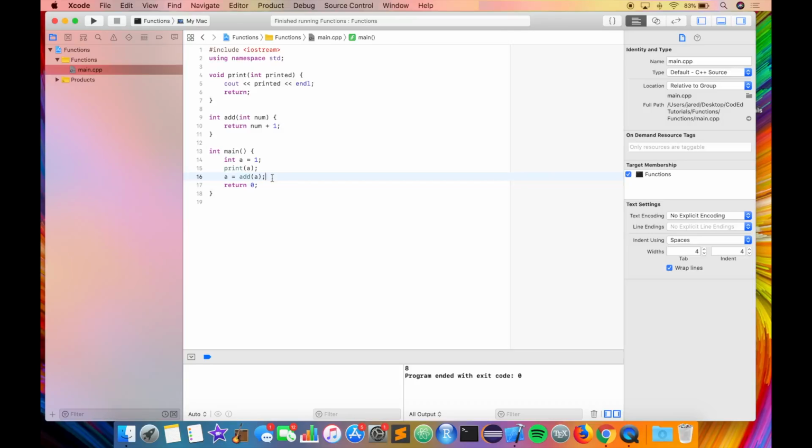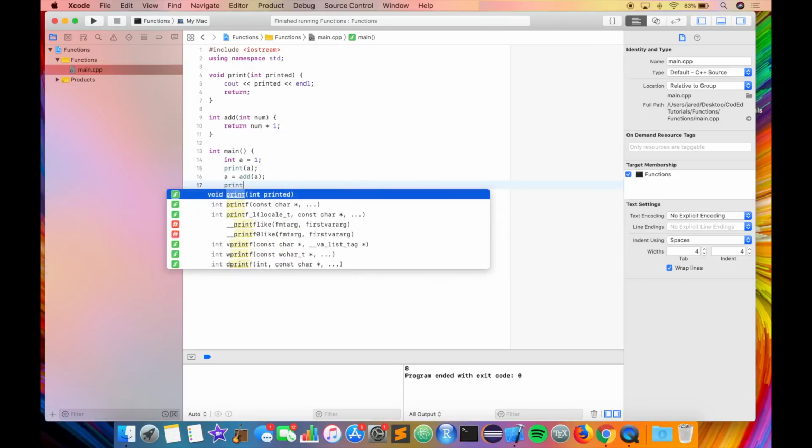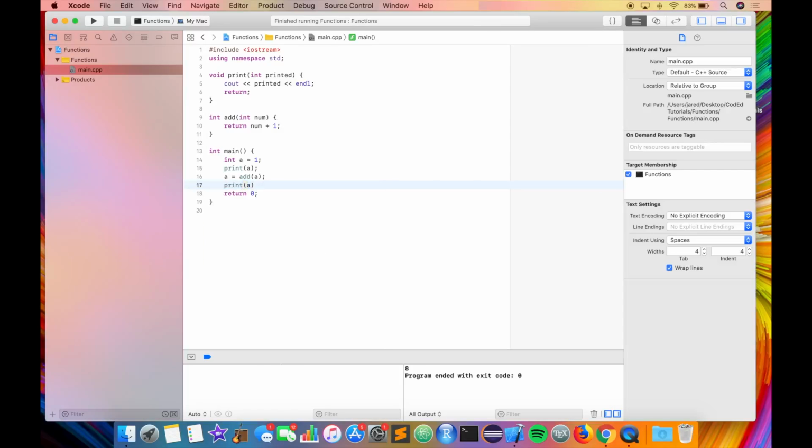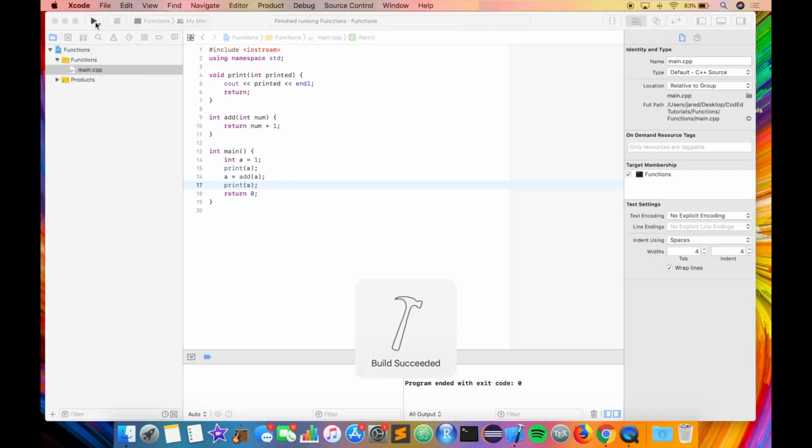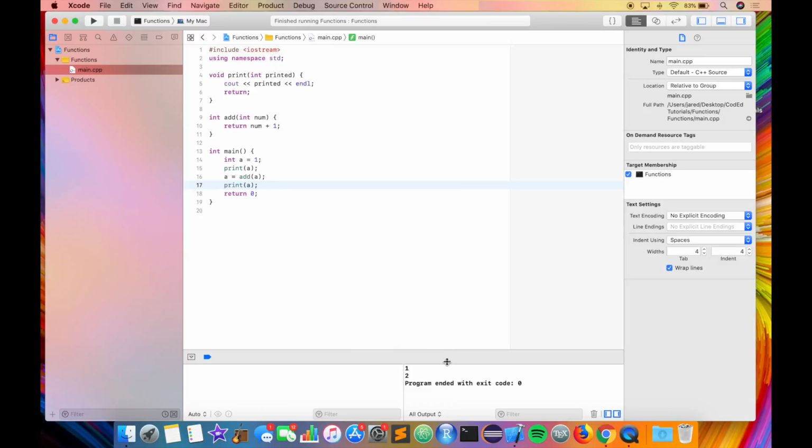Okay, so let's print out that updated value, give that a run, just so we can see how it works. As you can see, it prints 1, and then the add function will add 1, and it will print 2. If you wanted to make another add function that didn't just add 1, but perhaps any variable amount that you pass in, you could do another add function.